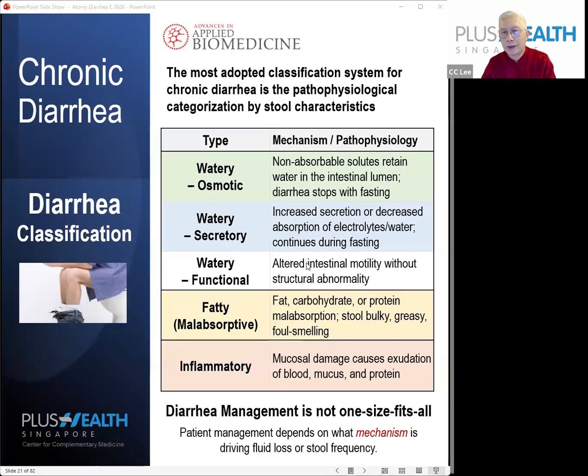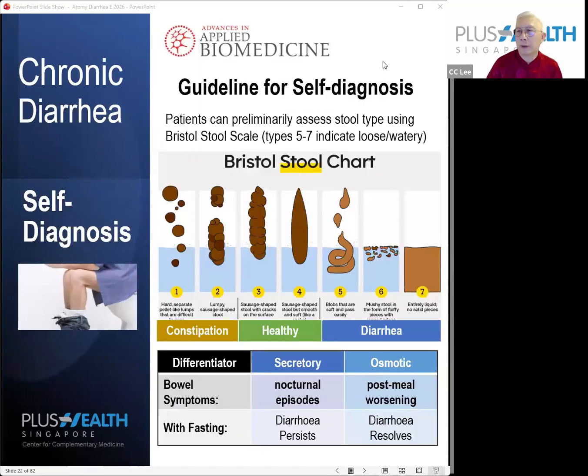But now, as you can see from here, diarrhea management is not one size fits all at all, because a lot of management solutions depend on the mechanism that's causing it. Okay, now first the guideline for self-diagnosis. I think everyone knows how to differentiate when you have diarrhea.